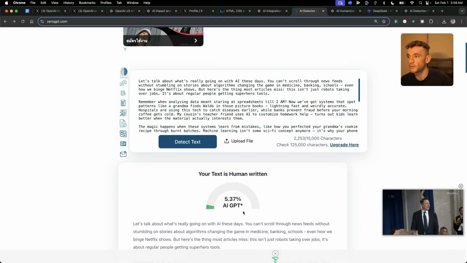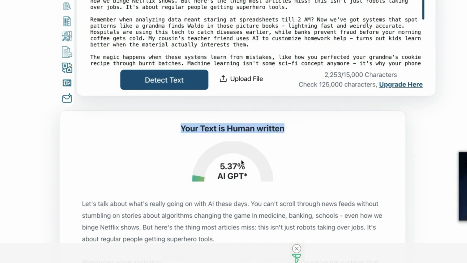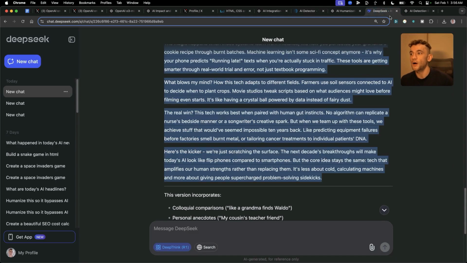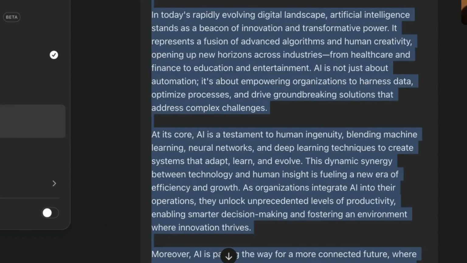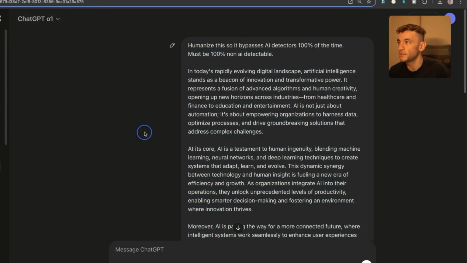We'll grab the content, we'll plug it in. Look at that, 5.3% non-AI detectable. DeepSeek R1, the free model, and the older model is still performing better than O3-mini high in most of the tests that I've done. But now, O1 actually refused the request, and o3-mini doesn't seem to be on the list anymore, so we can't use that.